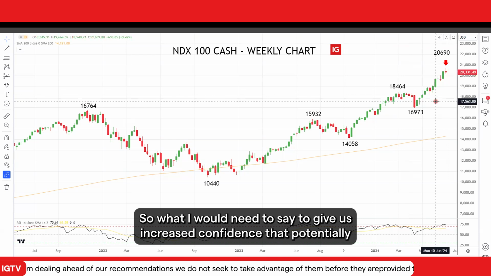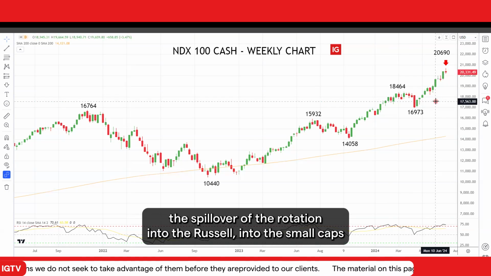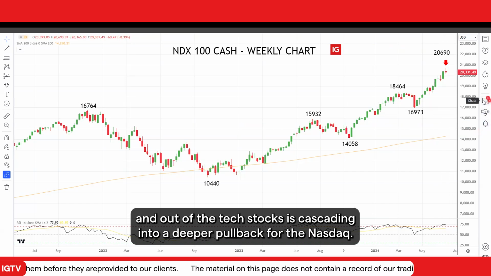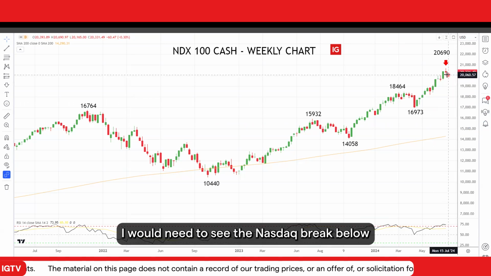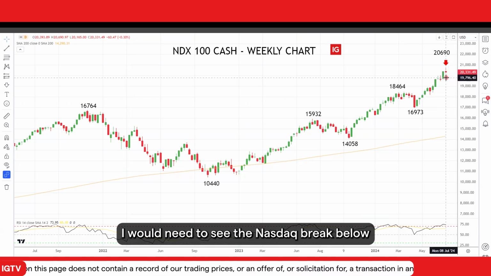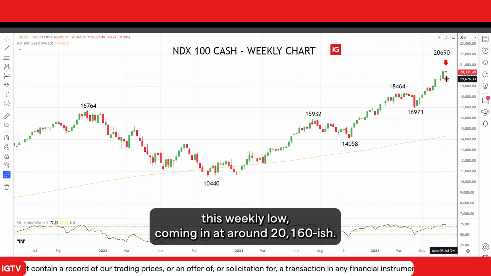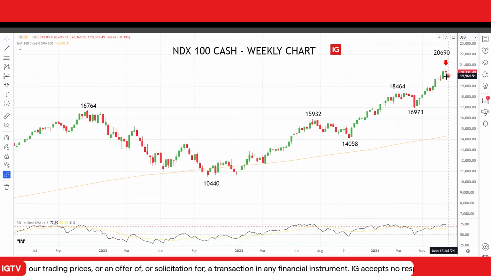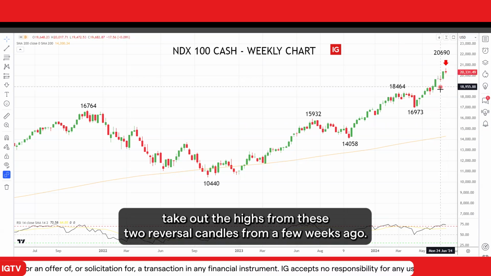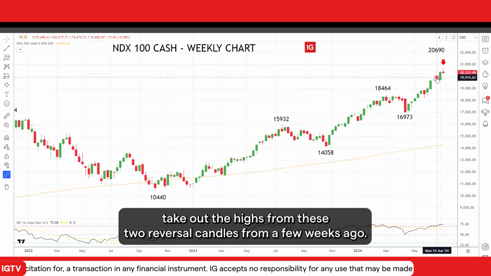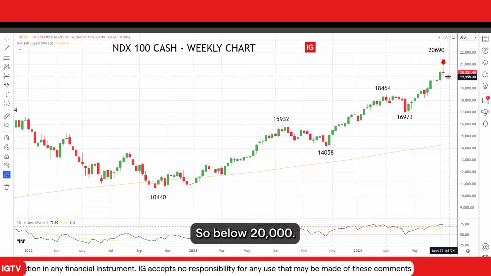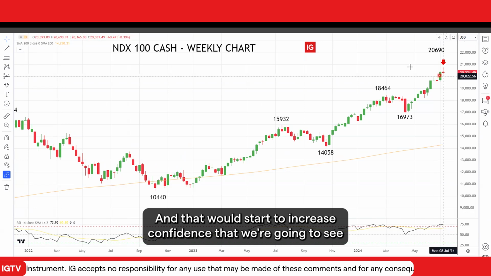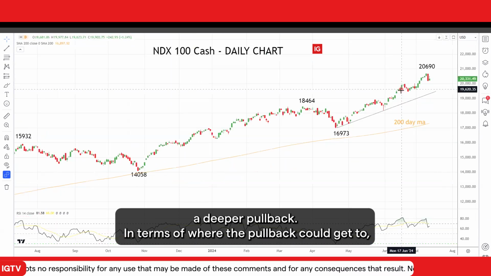So what I would need to see to give us increased confidence that potentially the spillover of the rotation into the Russell, into the small caps, and out of the tech stocks is cascading into a deeper pullback for the Nasdaq, I would need to see the Nasdaq break below this weekly low coming in around 20,160-ish. And I'd also like to see it take out the highs from these two reversal candles from a few weeks ago. So below 20,000, and that would start to increase confidence that we're going to see a deeper pullback.